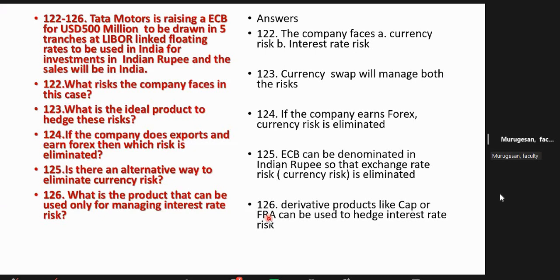FRA is meant for short-term interest rates. Cap is meant for managing long-term interest rates, that is, long-term borrowing interest rates. FRA is valid up to 1 year. You can manage interest rate risk up to 1 year, like a forward contract. But cap will let you manage even up to 5 years, 7 years. Multiple borrowings, multiple drawdowns, all will be managed by a single product that is called cap.